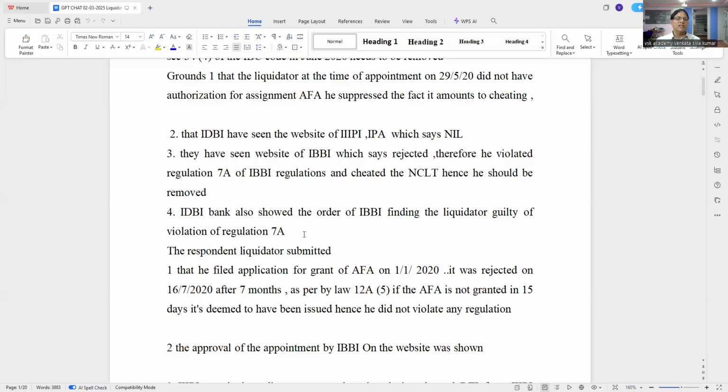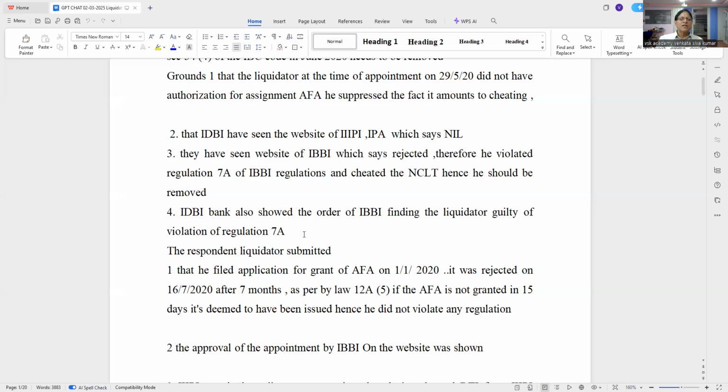This is what they showed. They didn't show anything other than this. So, the sum and substance of the petition of IDBI is this: the liquidator is not having authorization for assignment. He suppressed this fact, therefore he is not fit to be a liquidator.